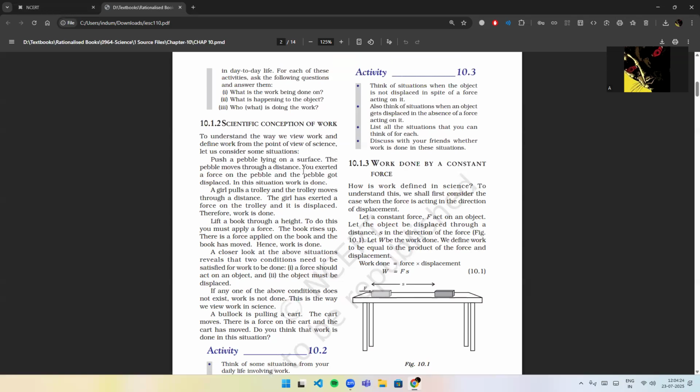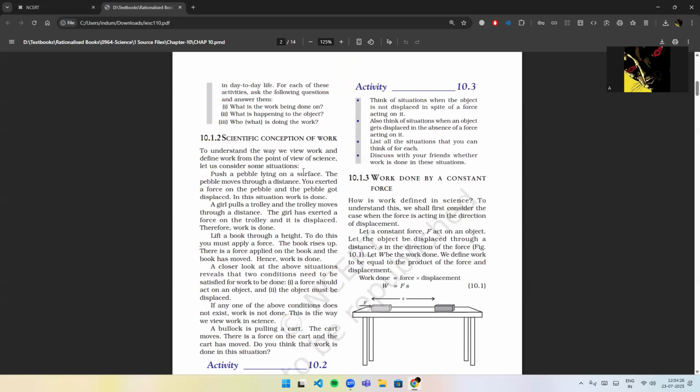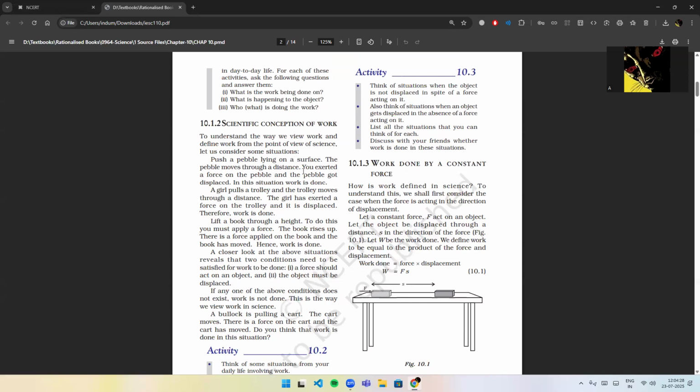What happens to the object on which work is done? Activity 10.3. Think of situations when the object is not displaced in spite of a force acting on it. Also, think of situations when an object gets displaced in the absence of a force acting on it. List all the situations that you can think of for each. Discuss with your friends whether work is done in these situations.